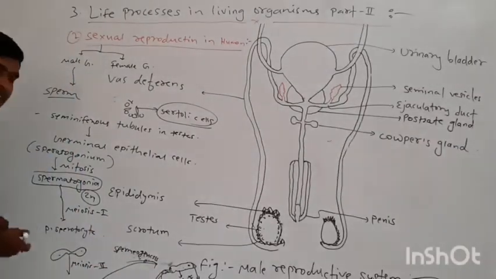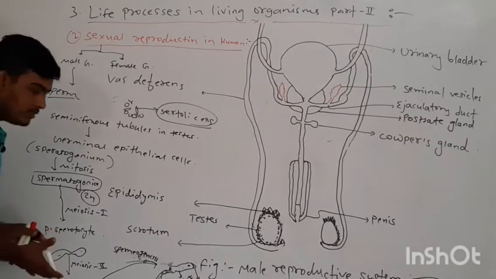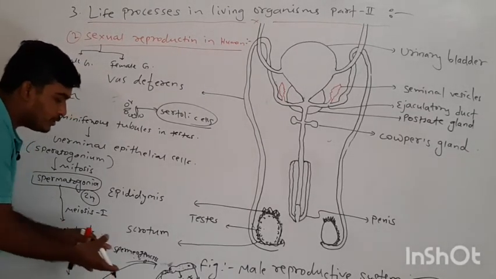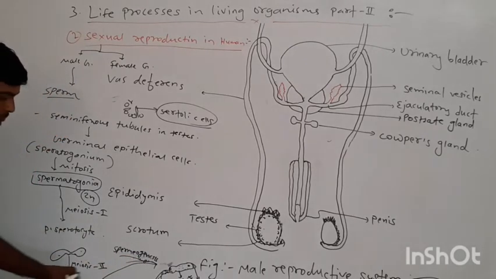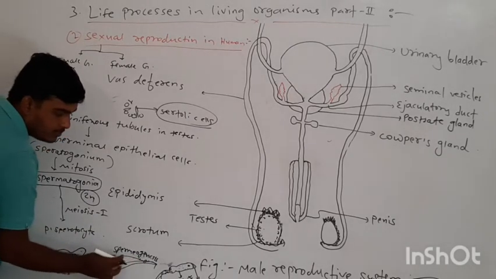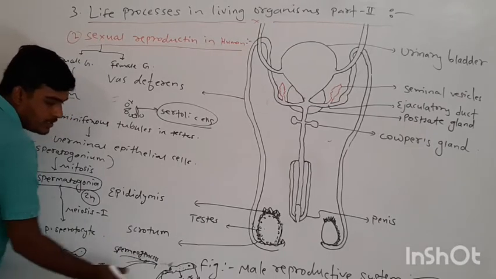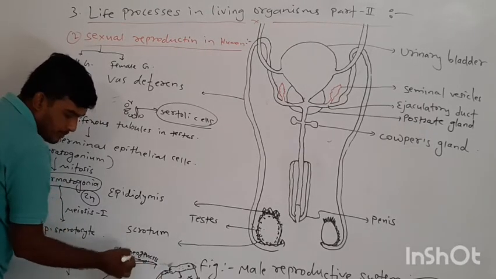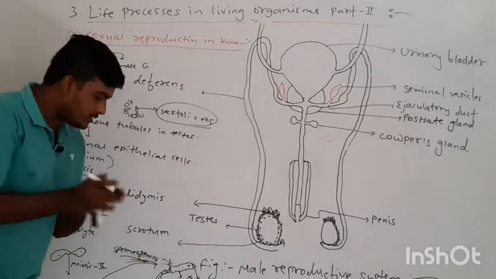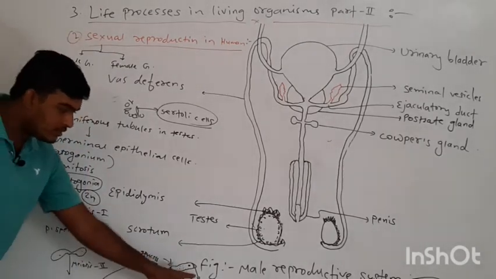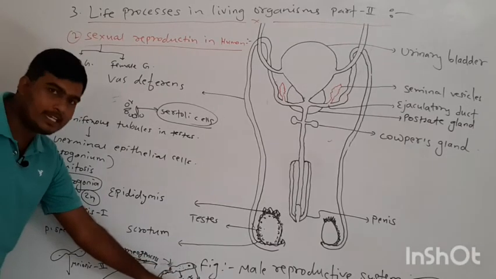Now these secondary spermatocytes take part in the process called spermiogenesis. After spermiogenesis, sperm is formed with different regions. The front region is called the head region.